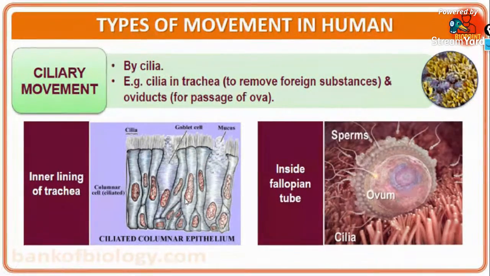Next is ciliary movement. Ciliary movement is found in the trachea and the oviduct. You studied about these two things. Look, guys, this is the ciliated epithelium. This is the cilia. Look here. What is written over here? Goblet cells.